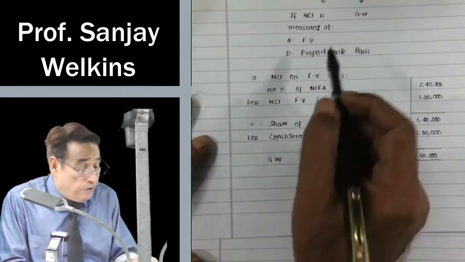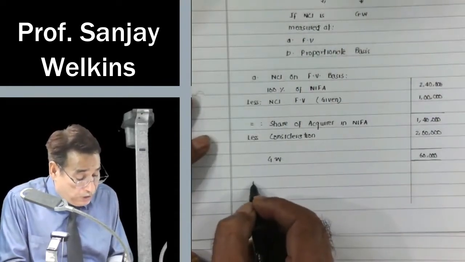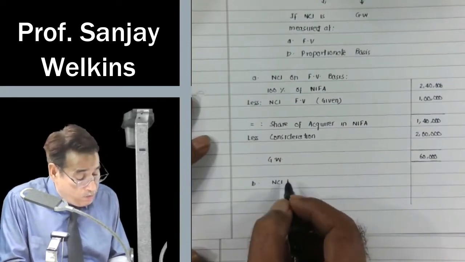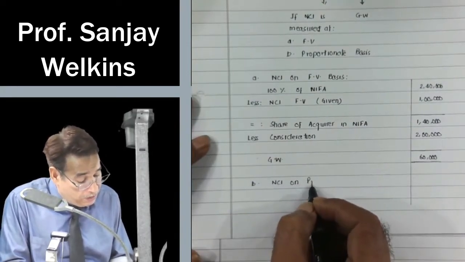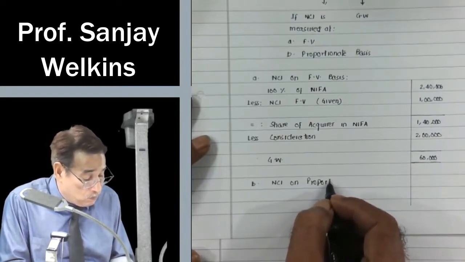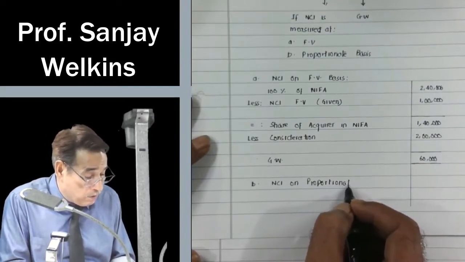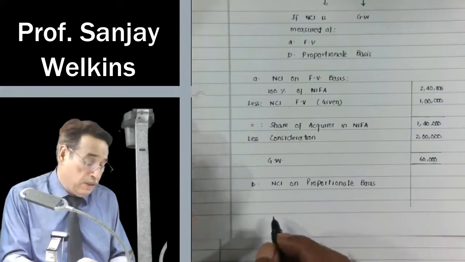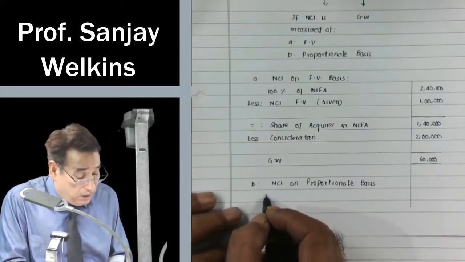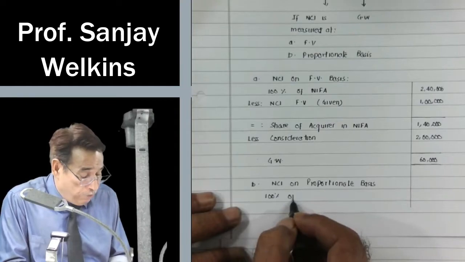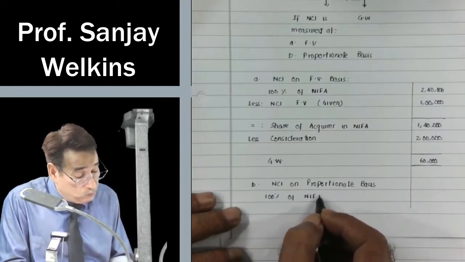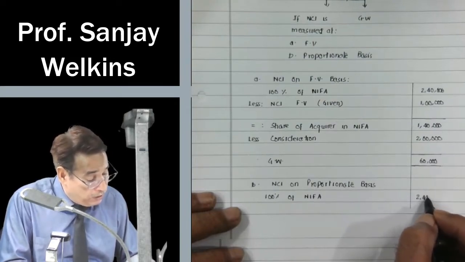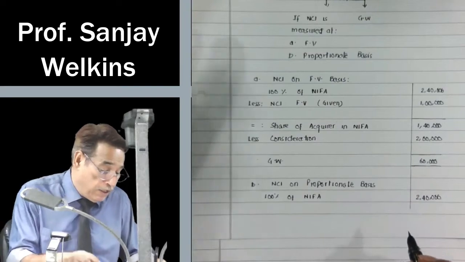Under part 1, if net identifiable assets are 2,40,000, but NCI is being measured on proportionate basis, in that case, what will happen? If we are going to measure NCI on proportionate basis, in this case, 100% of NIFA is equal to 2,40,000, fair value of net identifiable assets.